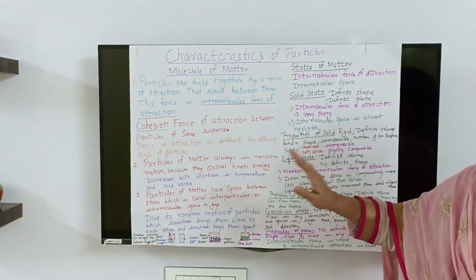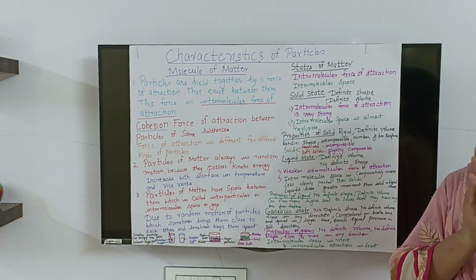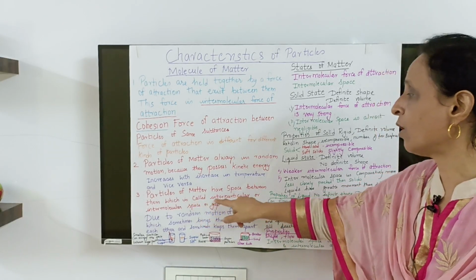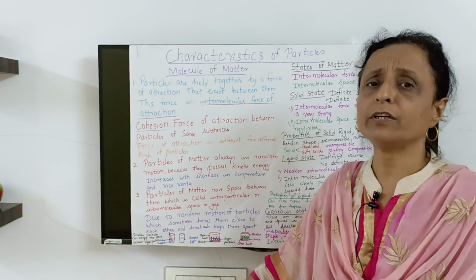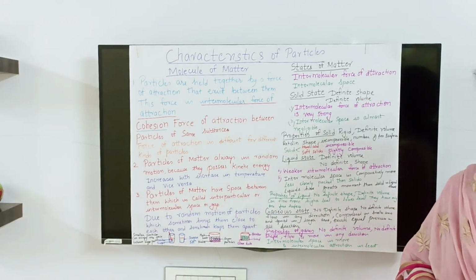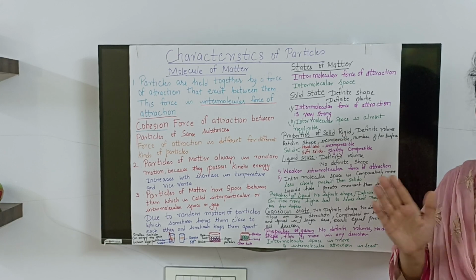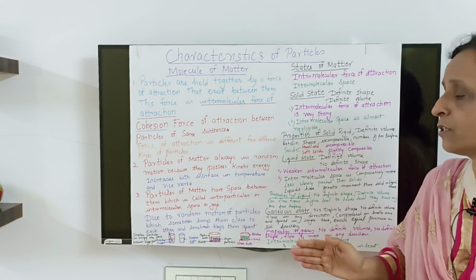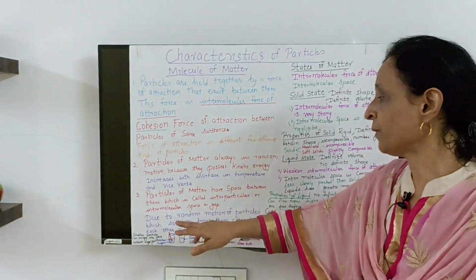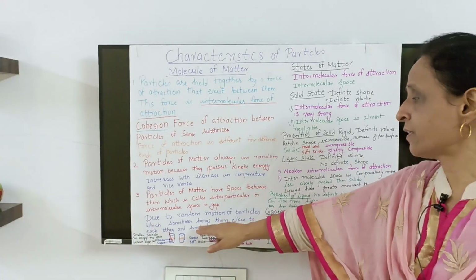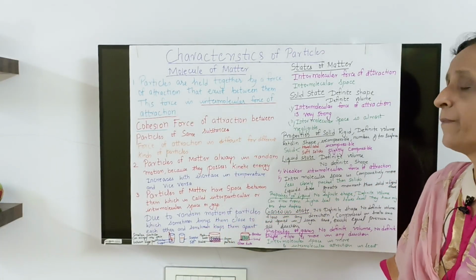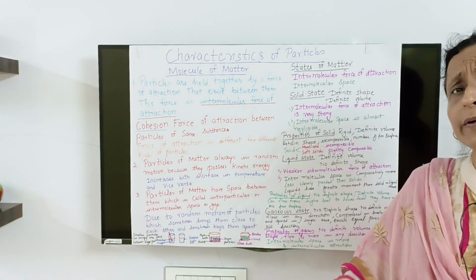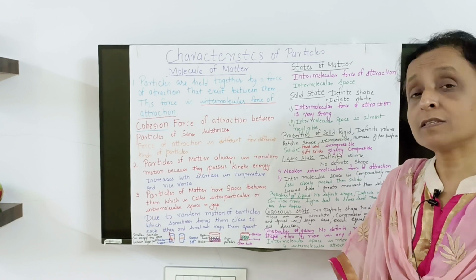Particles of matter have space between them. As I explained, the atoms and molecules have certain space in between, which is called interparticular or intermolecular space. Inter means in between two molecules. The space is known as intermolecular space or gap. Now, due to the random motion of particles, we sometimes bring them close to each other and sometimes keep apart. So space increases or decreases depending upon the state, the temperature and the substances.